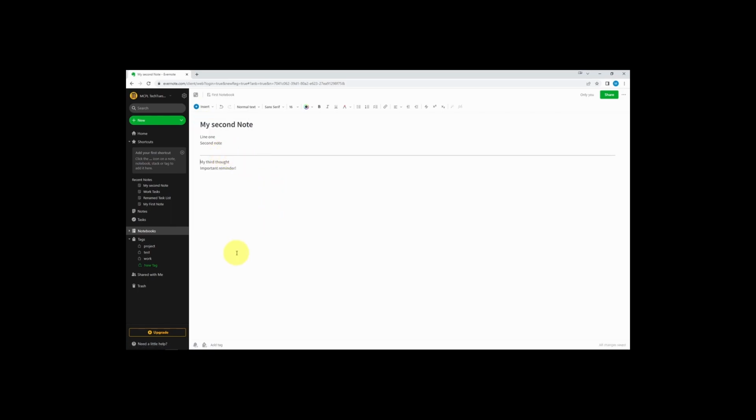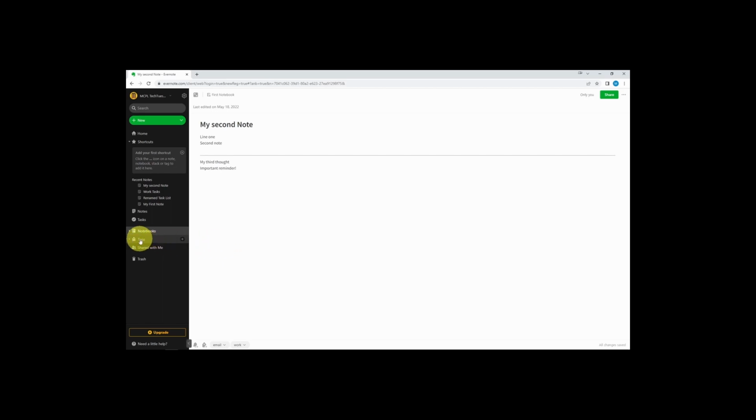Another good tool for organizing your notes is to use tags. Tags can allow you to quickly find notes containing the keyword of your choice. In this example, I'll add the word work to this note so I can easily find everything work-related later. Click Add Tag, type your word, and hit Enter. You can even add multiple tags if you'd like.